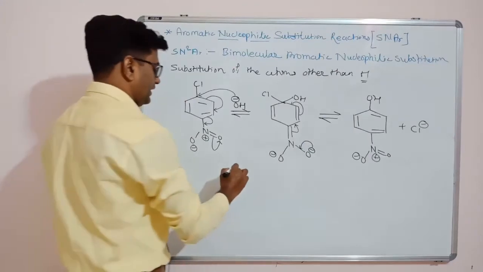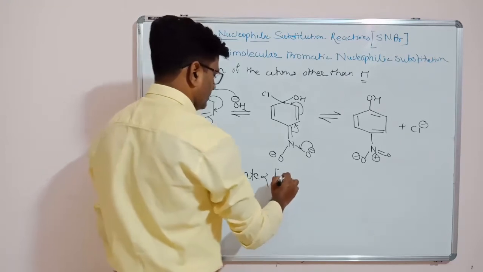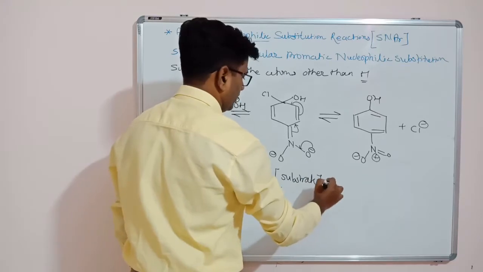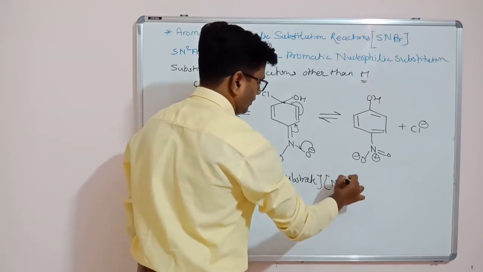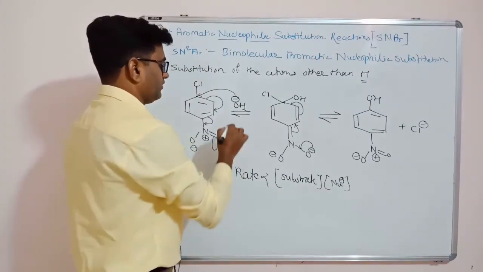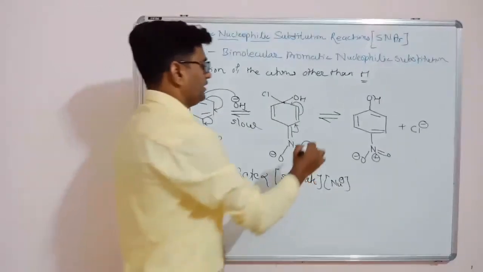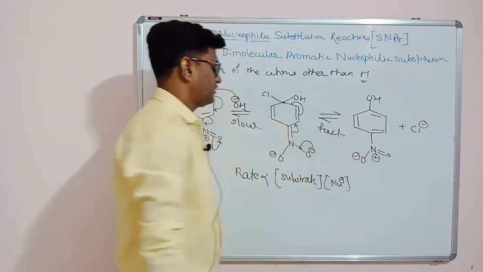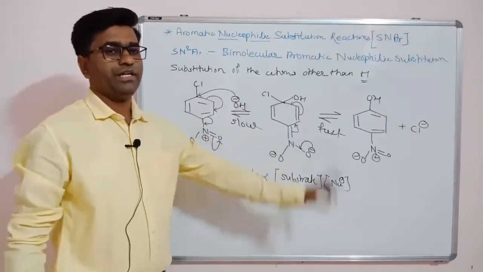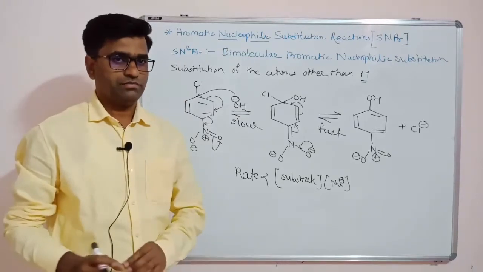Friends, the rate of this reaction is directly proportional to the substrate plus our nucleophile. Rate of reaction is directly proportional to the substrate as well as the nucleophile. So this is a slow step, there is an involvement of base as well as substrate, and this is the fast step. So that is the proof for SN2 reactions. So this reaction is an SN2Ar, that is bimolecular nucleophilic substitution reaction on aromatic compounds.